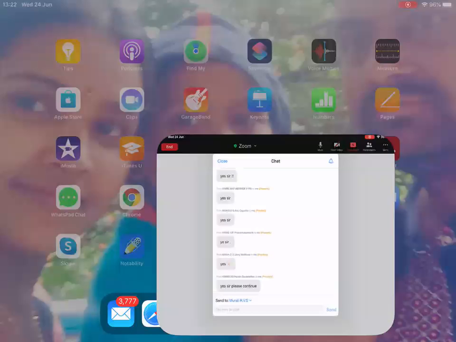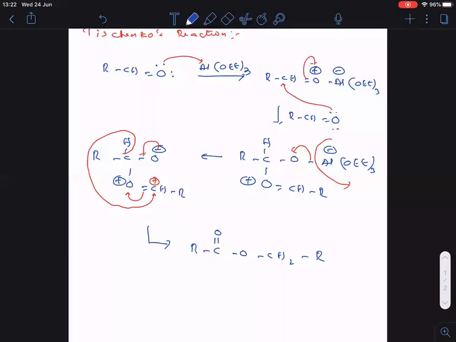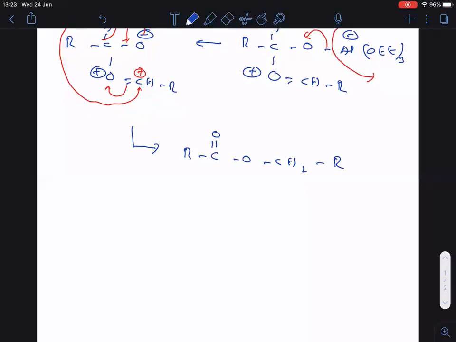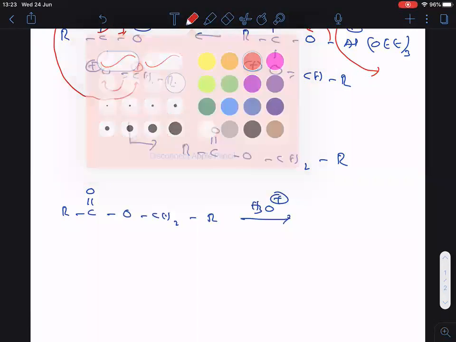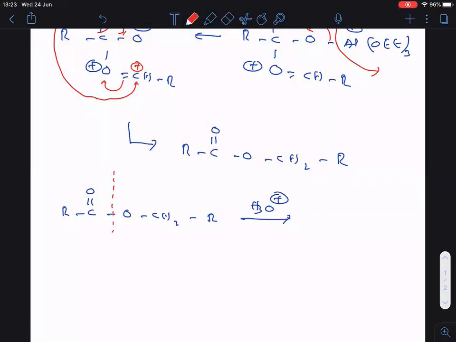Let me go back to the notepad then. Now, this is the final product. The final product obtained undergoes hydrolysis. R, C double bonded O, then CH2, R. Clear? So this will undergo acidic hydrolysis. Here one small trick is there. Break this bond here. From water, add OH here and H here. Completed answer.